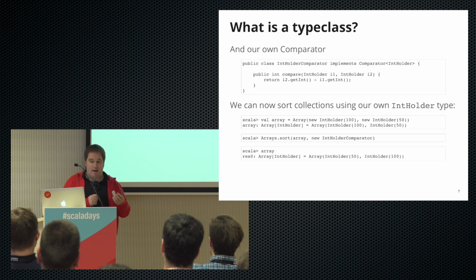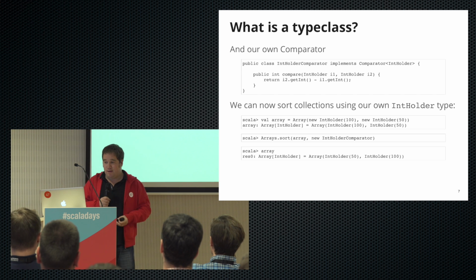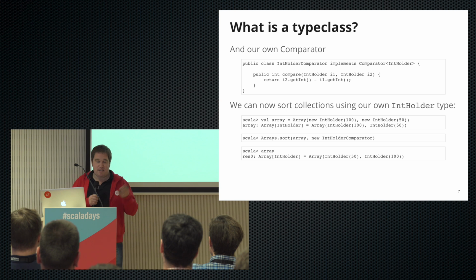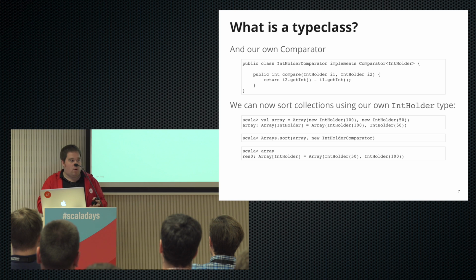But we can create our own comparator here. Again, we're still just writing plain old Java. We implement this Comparator interface for our IntHolder. We grab the integers, we subtract one from the other. So now we can use this for our own type.